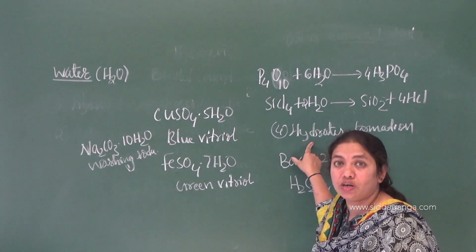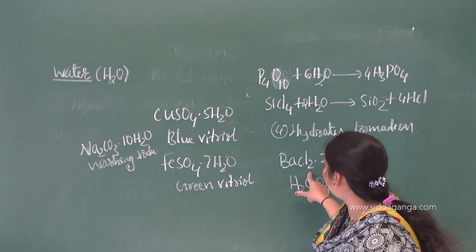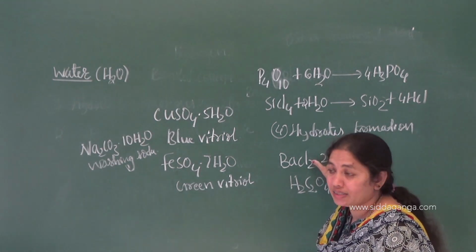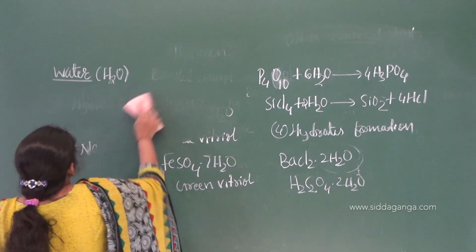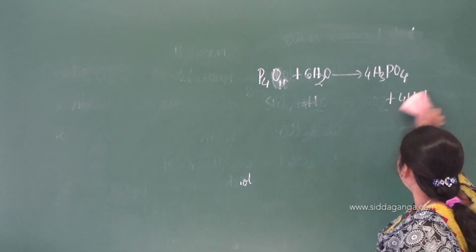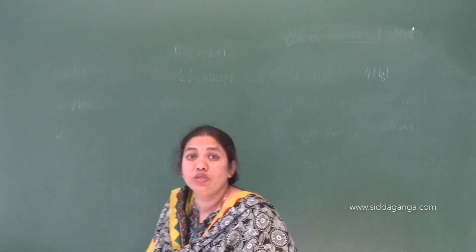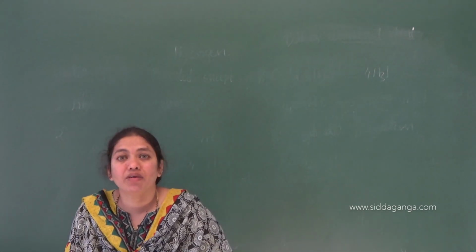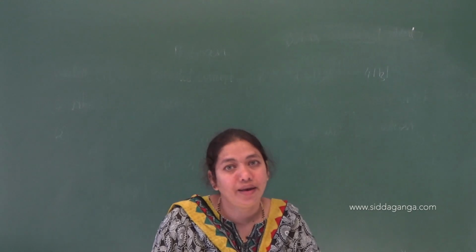During the crystallization of crystals, there will be association of some water molecules, which is called water of hydration, or we can call it water of crystallization, right. In the next class we shall discuss the types of water on reaction with soap, that is hard water and soft water, and the different methods used for softening hard water. And finally, we have a very small concept of hydrogen peroxide, which we are going to discuss in the next class. Thank you.